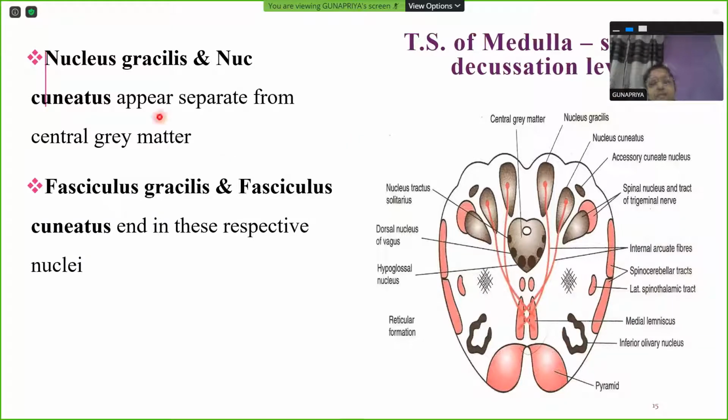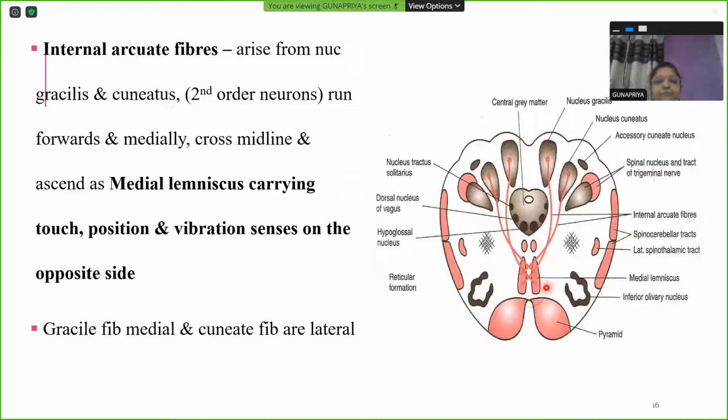So nucleus gracilis and nucleus cuneatus appear separated from the central gray matter. Fasciculus gracilis and fasciculus cuneatus will be ending in these nuclei. I just mentioned that those bundles will come and end here. So those bundles form first order neurons. The neurons that arise from here, going down and forming these arcuate fibers, will form the second order neurons, which we are going to see in the next slide. So the internal arcuate fibers.